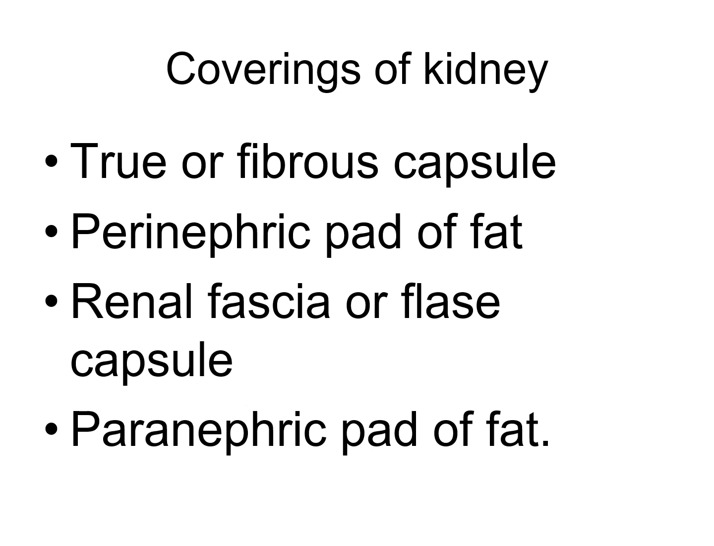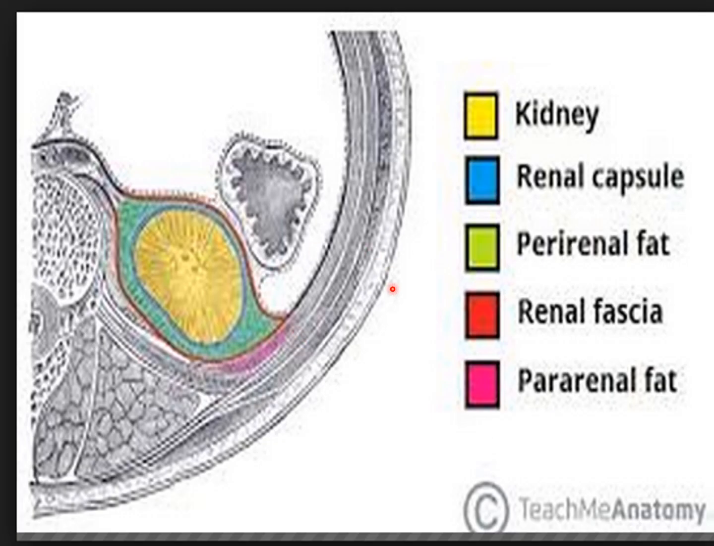Now you see first the true capsule or fibrous capsule. It is the true capsule because it is formed by the condensation of the fibrous stroma. You see the kidney, renal capsule, perinephric fat, renal fascia and paranephric fat. The first is the fibrous capsule.